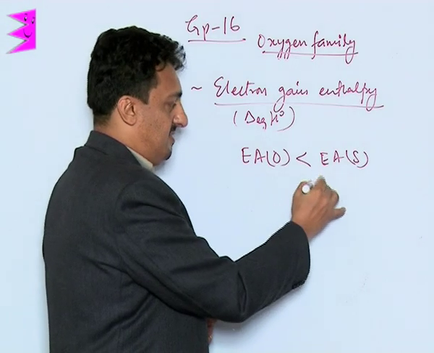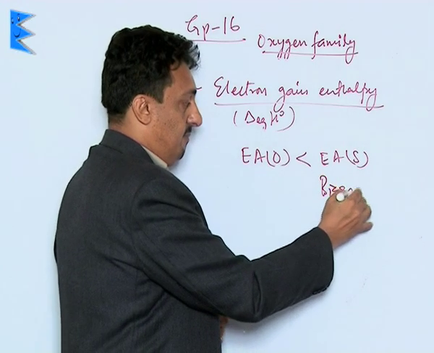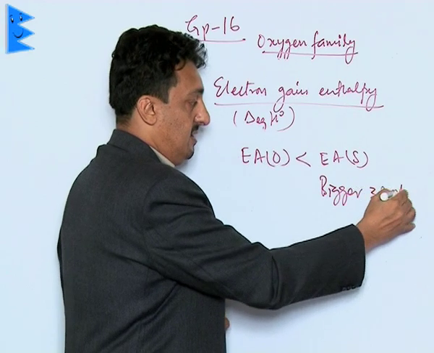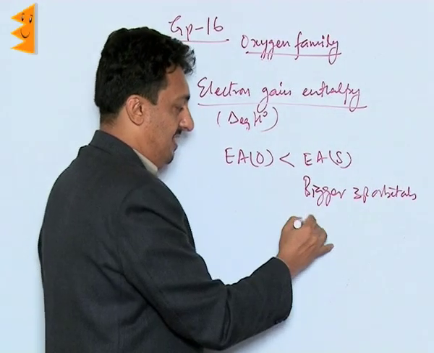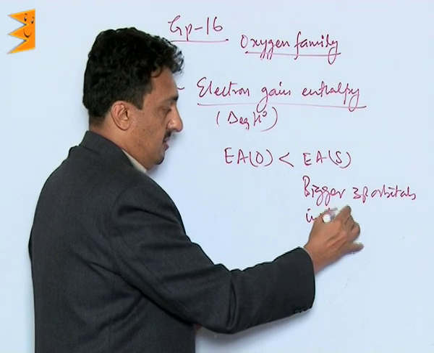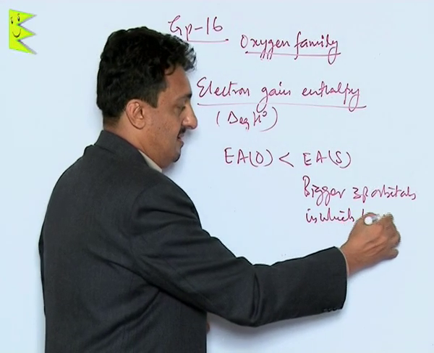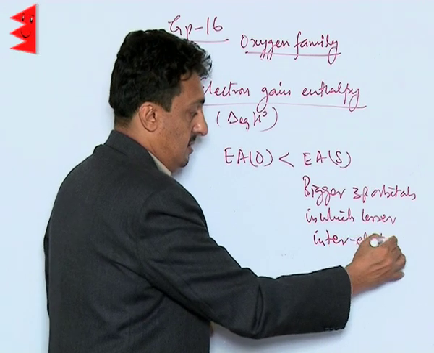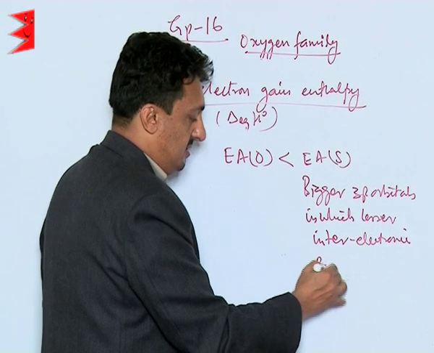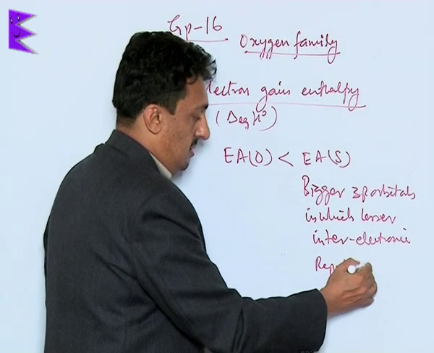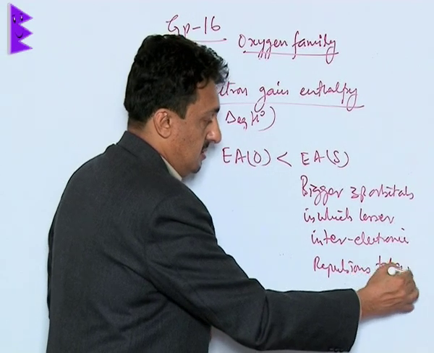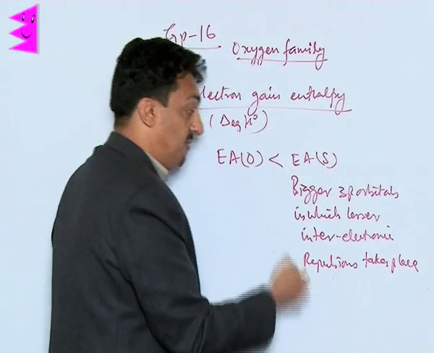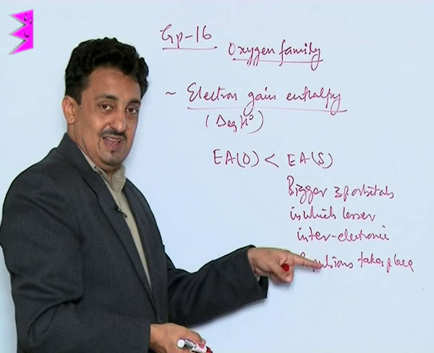The reason is that it has bigger 3p orbitals, in which lesser inter-electronic repulsions take place, therefore more tendency to accept electron.